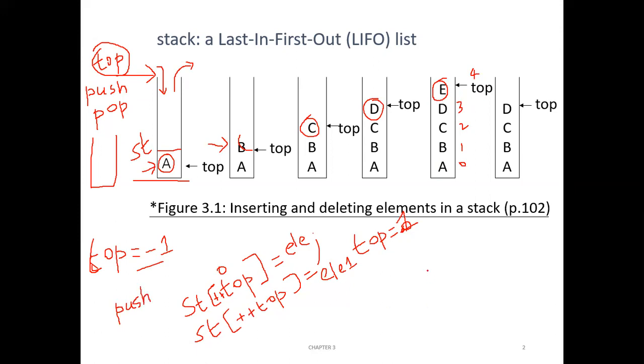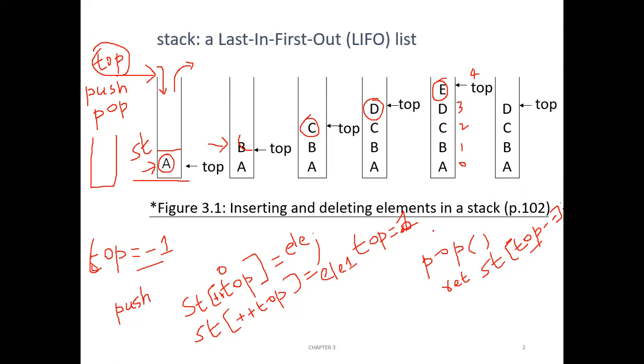Okay, and for pop, what you should do is whatever the top location where the stack is pointing, return that element. So basically it is return st of top, return st of top minus minus. Now it is post-decrement. Okay, first you return whatever the element at the top location, then decrement the top pointer.